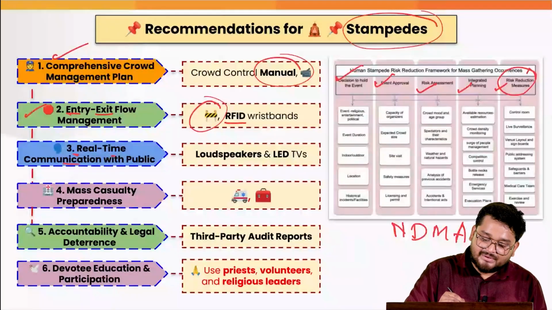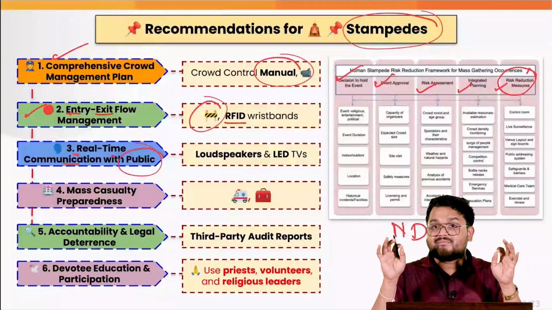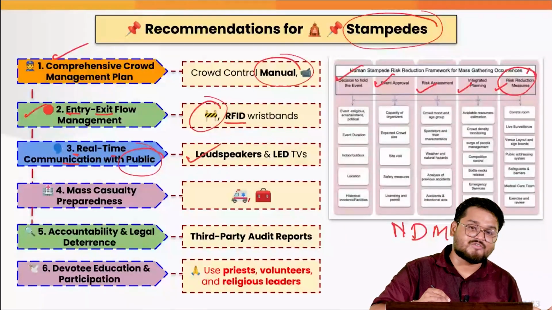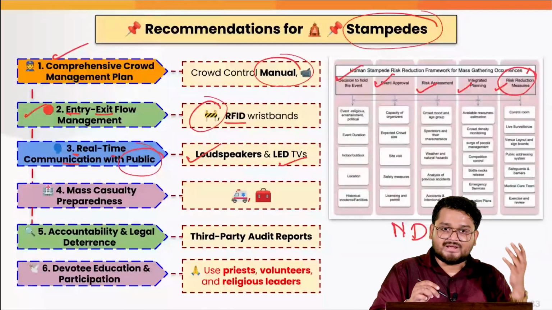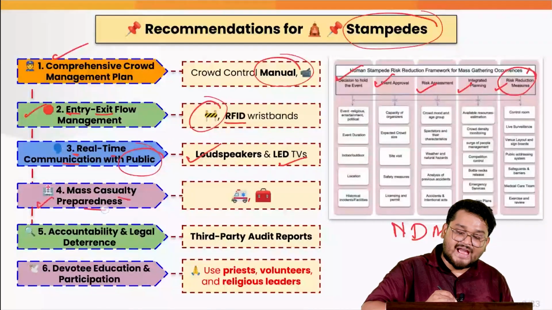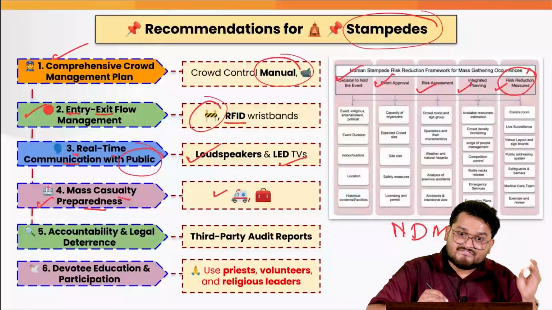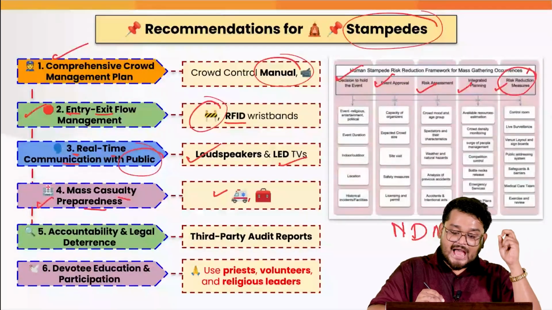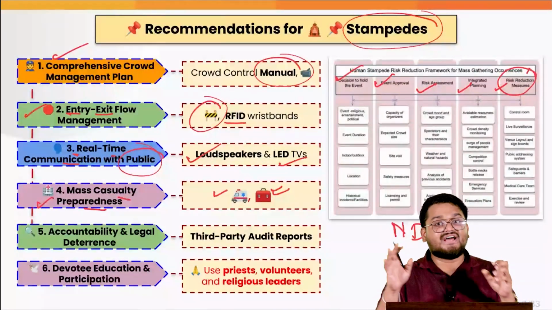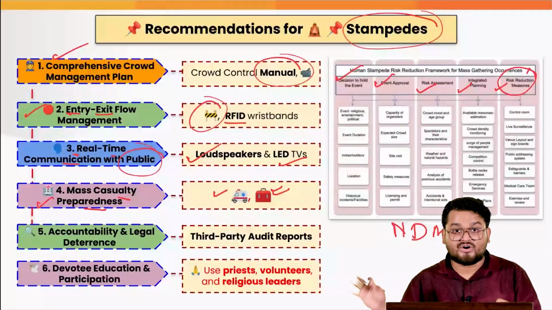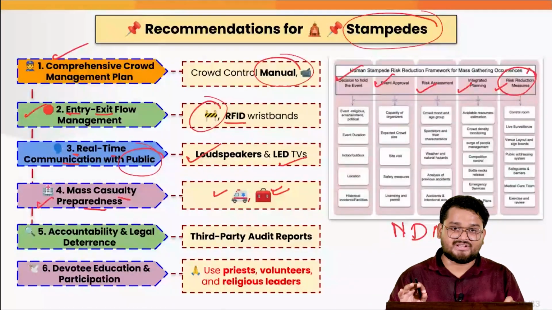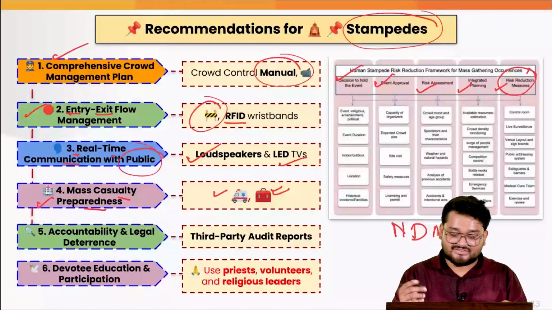Next, real-time communication with the public must be held via loudspeakers, via LED TVs, right, to keep them informed. And the mass casualty preparedness index must be prepared, where availability of first aid boxes, ambulances and various other health devices must be there at the spot. Even the doctors and the nurses must be there in cases of any untoward incidents.